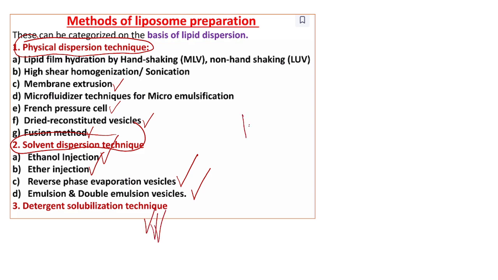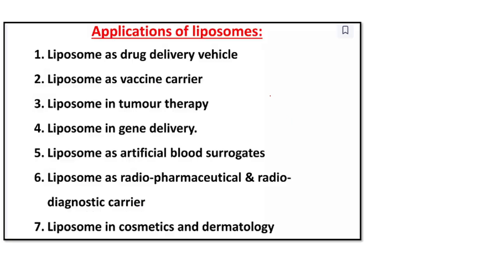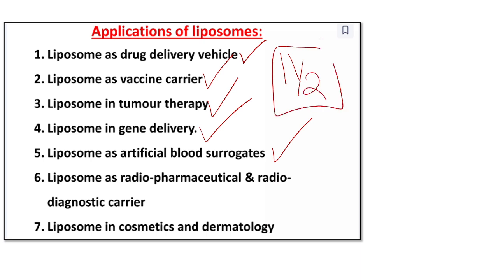If you mention any 3, you will get 1.5 marks. And what is the role of liposome? They are used in drug delivery, vaccine carrier, tumor therapy, gene delivery, artificial blood surrogates, and also in dermatology. If you mention any 3, you will get 1.5. It is about the liposome.